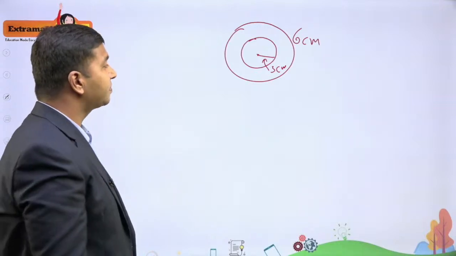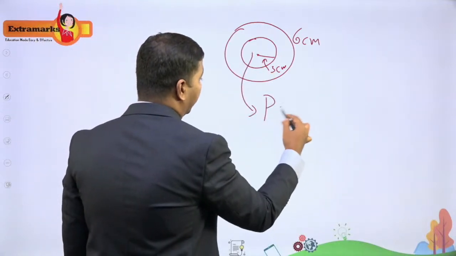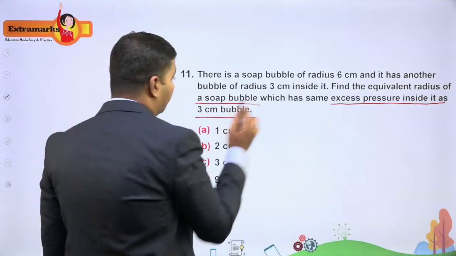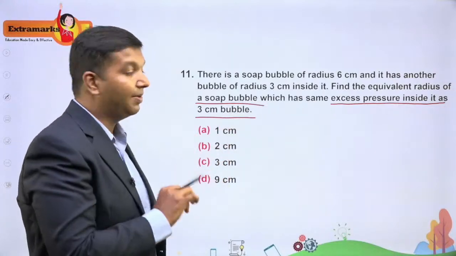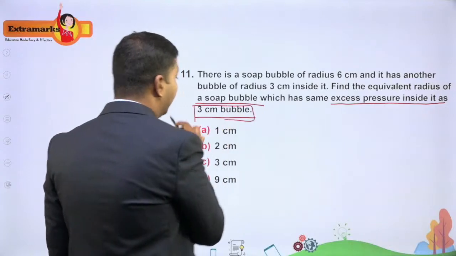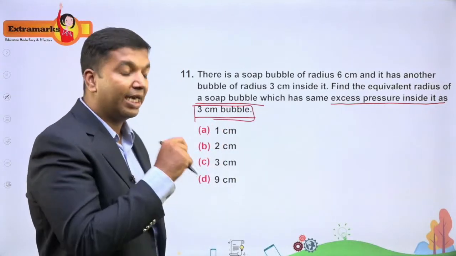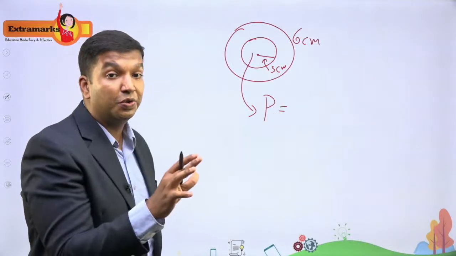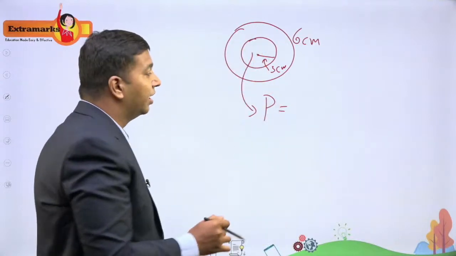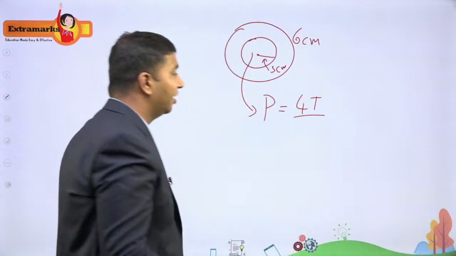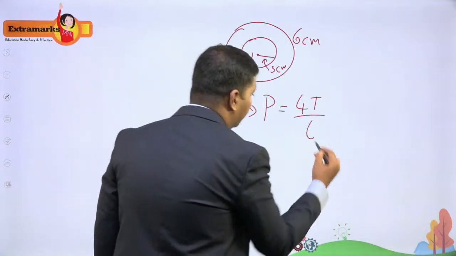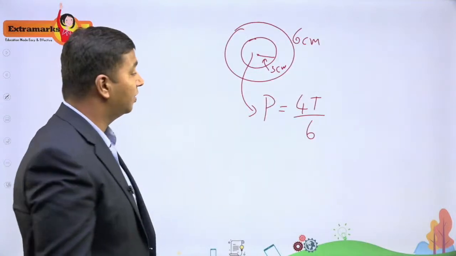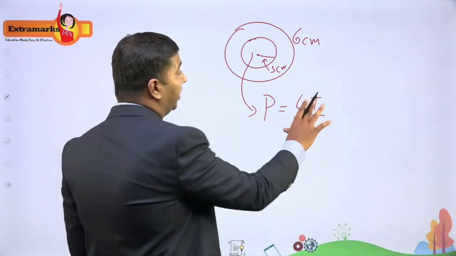Now, first let us try to find the excess pressure here. They are asking, there is another soap bubble which has the same excess pressure as you see inside the 3 centimeter bubble. What is that bubble's radius? That is the question. Now let us get the excess pressure due to the 6 centimeter bubble. Imagine the 3 centimeter bubble is not there. Due to the 6 centimeter bubble, the excess pressure is given by 4 times the surface tension divided by the radius. Here the answer is also in radius, so let us substitute 6, keeping the unit as centimeters. This is only due to the 6 centimeter bubble.